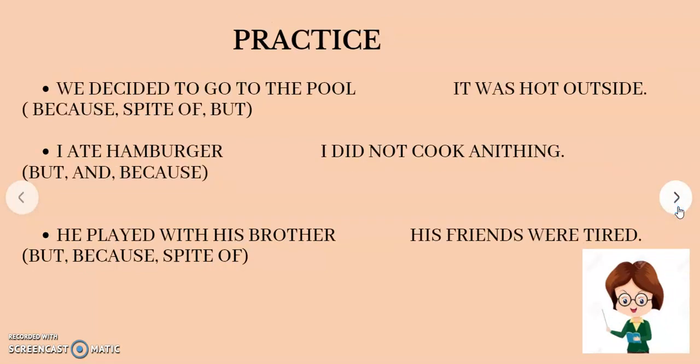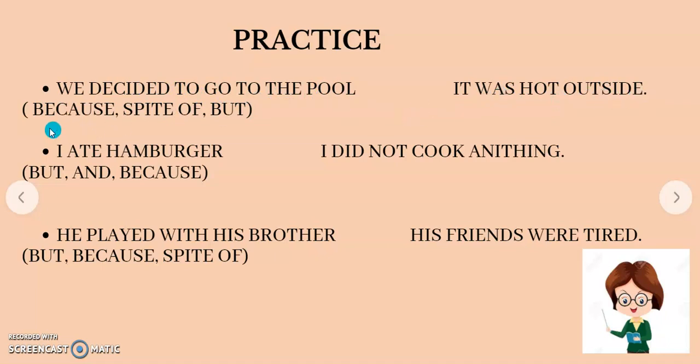Here I have three sentences. This is in order to practice how we can use it, or where we are going to use it. If you see number one: we decided to go to the pool. It was hot outside.